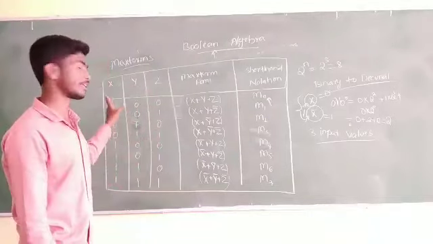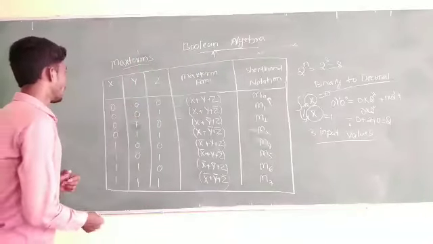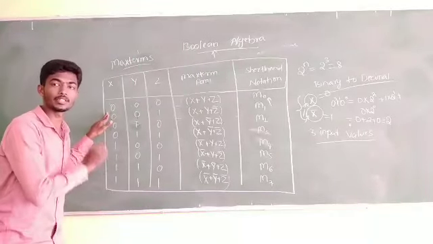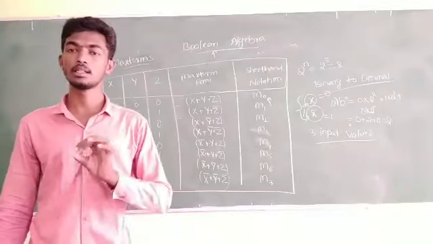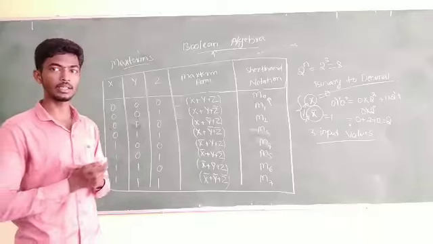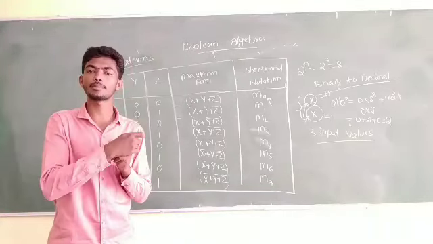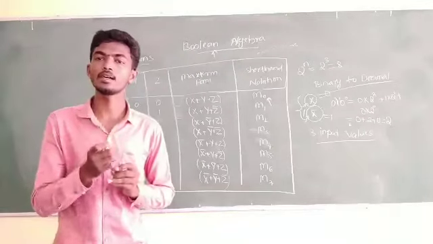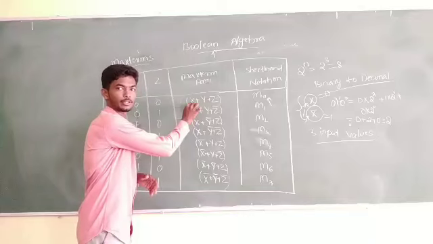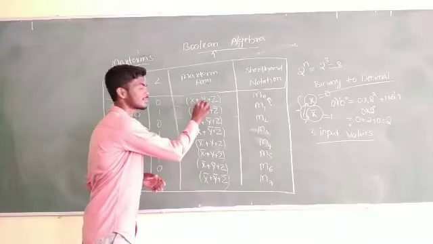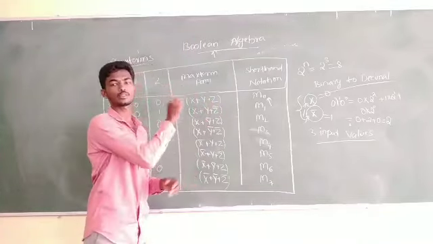Now I will explain two or three terms, and you can observe the third one. Next one: first input 0, 0, 0. X has the value 0, y has the value 0, and z also has the value 0. In the max term, we represent the variables in the non-complemented form, so x is 0, x plus y is 0, y plus z is 0.